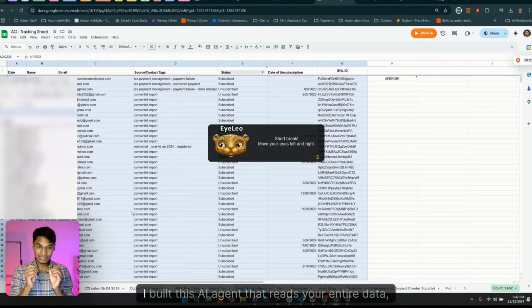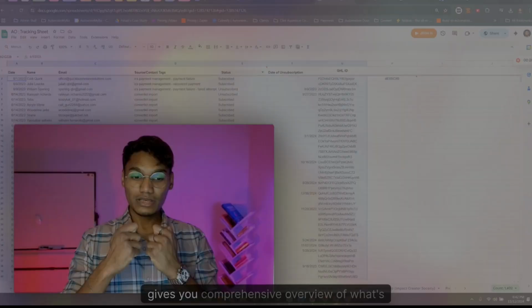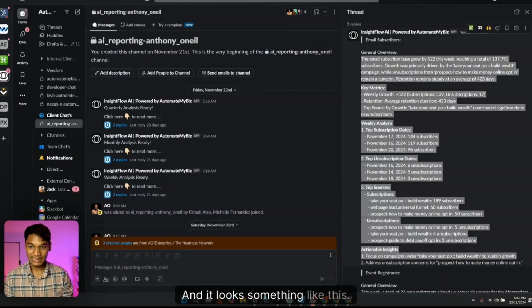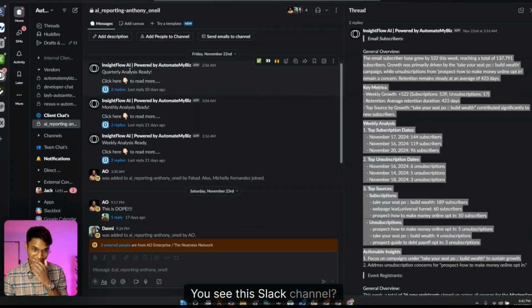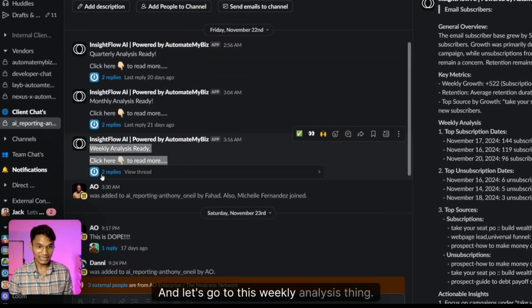So what did I do? I built this AI agent that reads your entire data and gives you a comprehensive overview of what's happening, what the trend is, and how things are going, and it looks something like this. You see this Slack channel? I created this for my client, and let's go to this weekly analysis.